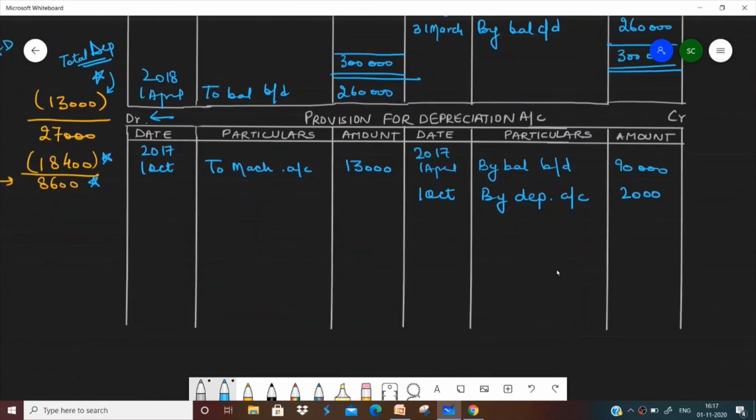Now we come to the provision for depreciation account. I told you that depreciation is charged to provision for depreciation account every year. So this year also ends on 31st of March 2018. We will have to charge depreciation again on the balance of machinery that we are left with. So what is the balance that we are left with? 2,60,000. Okay, but we are not going to charge depreciation on 2,60,000 as a whole. How can we charge the depreciation? I'll just show it to you here.